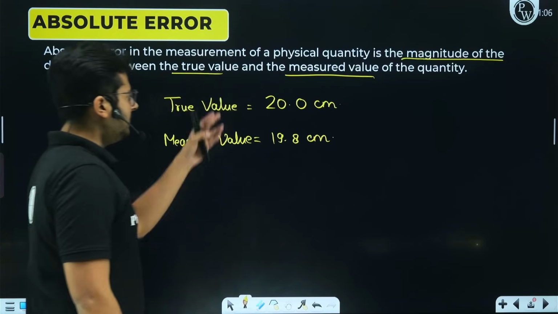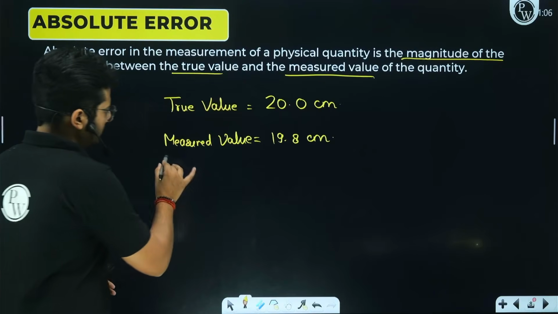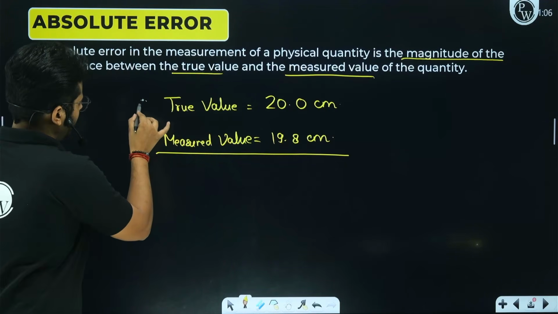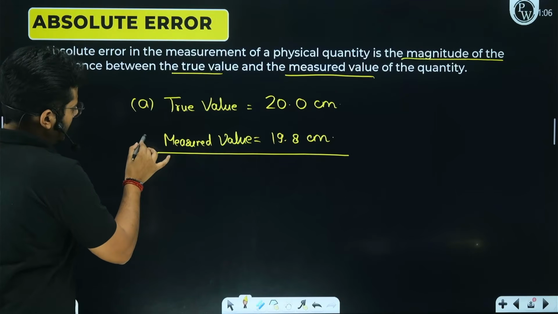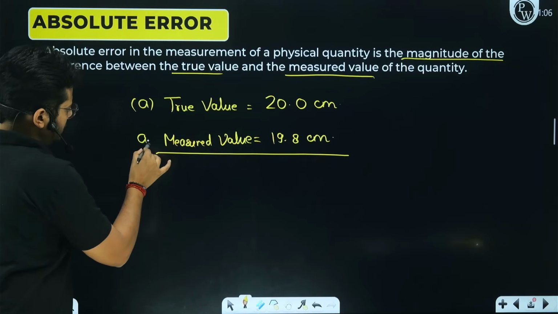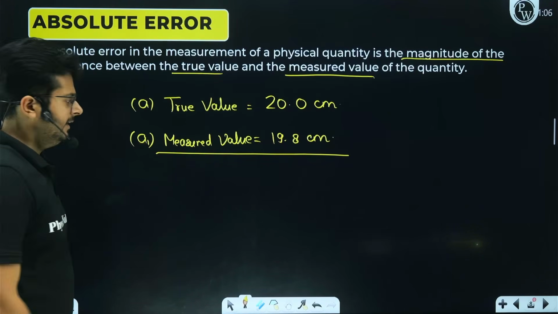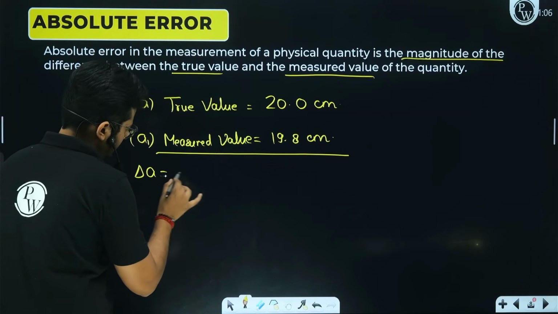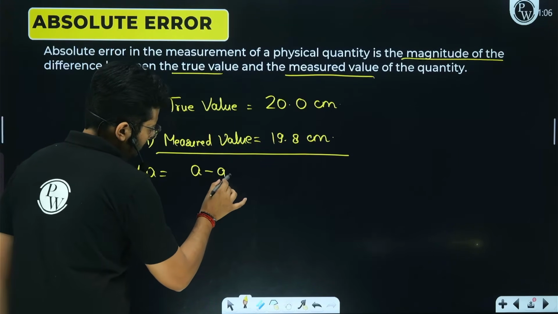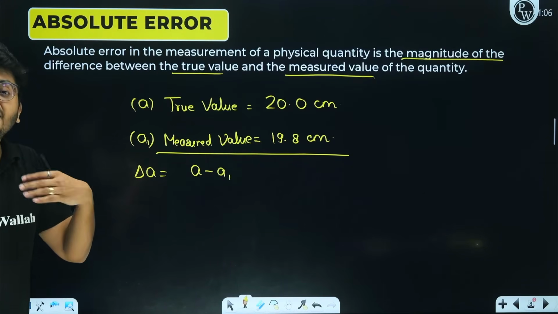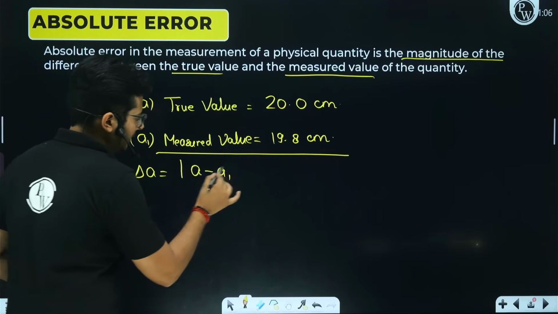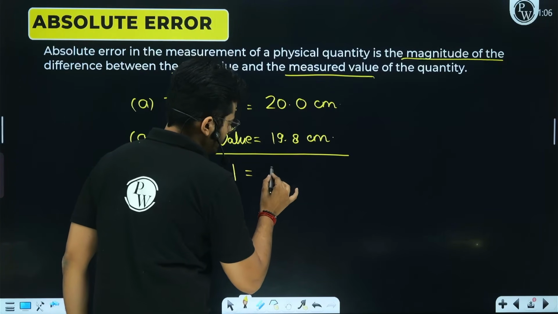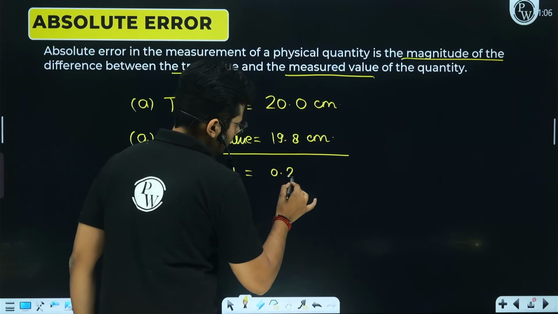Then the difference of these two, right? The difference of these two is going to be how much? Let's say the true value is represented by A, and the first measured value, let's call it A1. So the difference between them is, let's say, delta A, which is the magnitude of A minus A1. The magnitude we have to take, so it is 20 minus 19.8, which is 0.2, right?